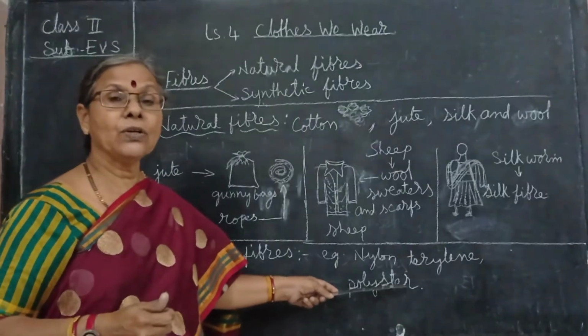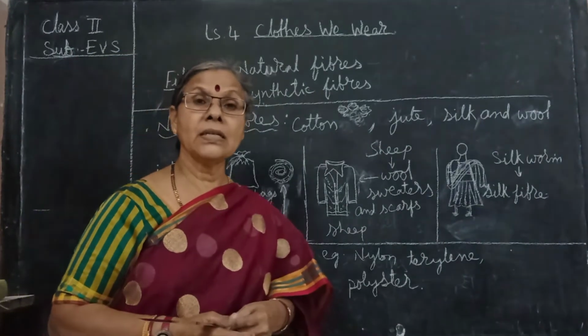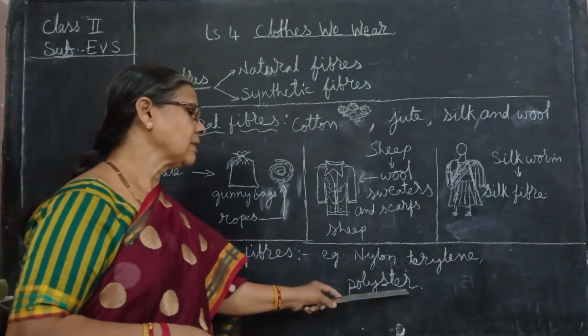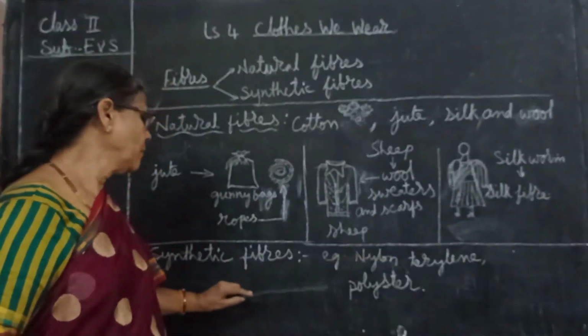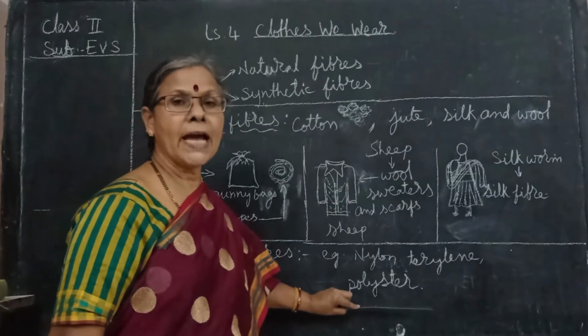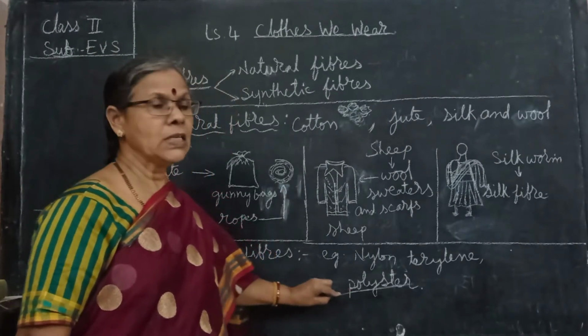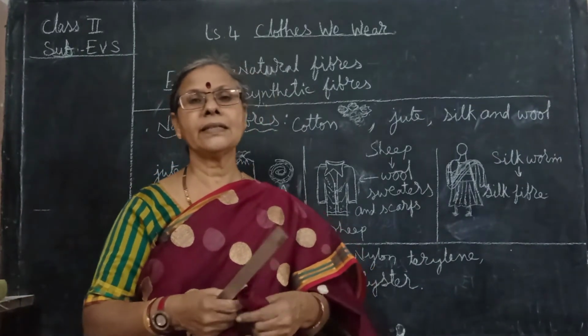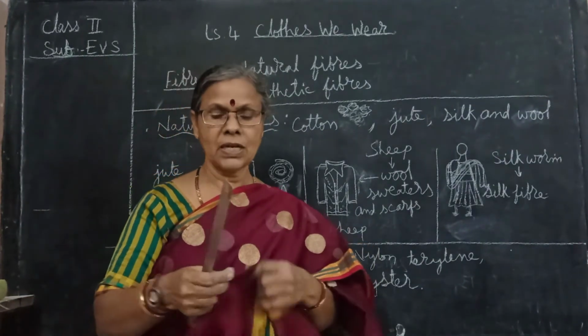Even the raincoat is made from nylon, polyester or plastic fibers. So synthetic fibers are man-made. So the sari which I wore is what? Synthetic.